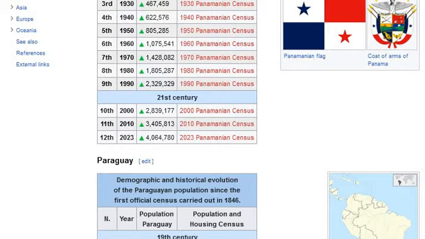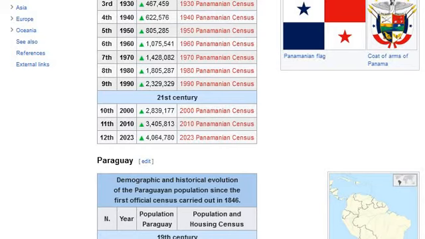2000 Panamanian census. Eleventh, 2010, increase: 3,405,813. 2010 Panamanian census. Twelfth, 2023, increase: 4,064,780. 2023 Panamanian census. Paraguay. Map of Paraguay in the Americas. Paraguayan flag. Coat of arms of Paraguay. Demographic and